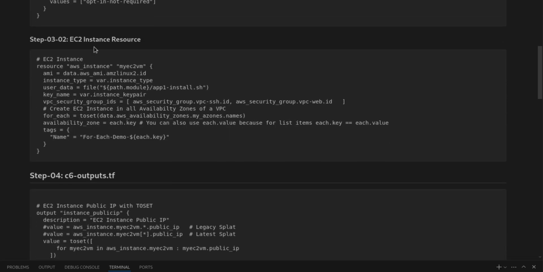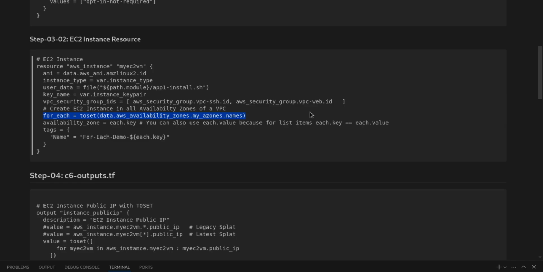Now we have this file, EC2 instance resource, AMI. This will be the image which will come from data.aws_ami.amzlinux2.id. Instance type, user data, key name, security group, and this is the important part we have to pay special attention to. This is the highlighted part. And this is not expected to run smoothly.